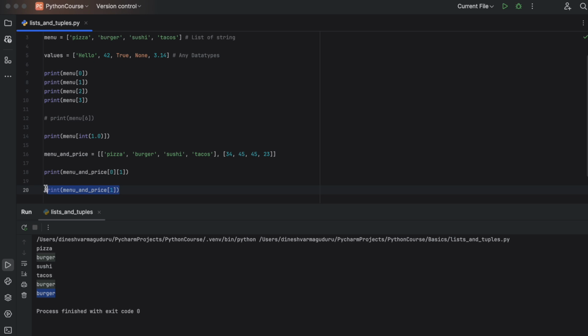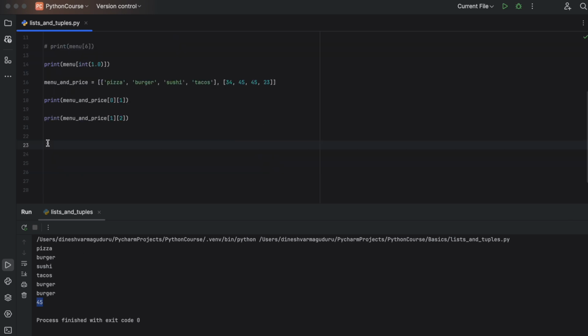So if you access the index 1, it will print this entire list. See this. And if you want to access some particular price, let's say the price at index 2, you can just provide the index, and it will print that item, which is 45. And these lists also come with negative indexes.